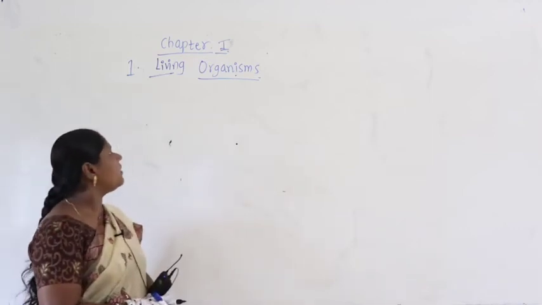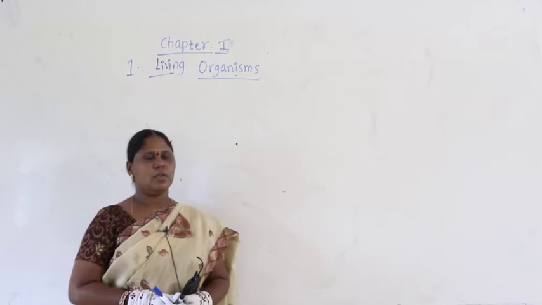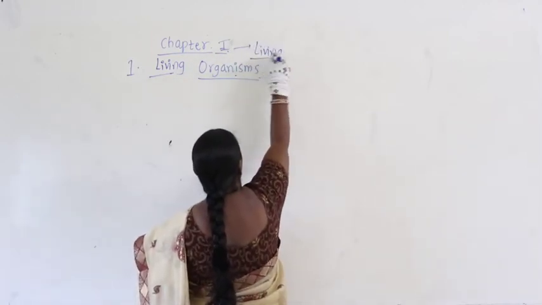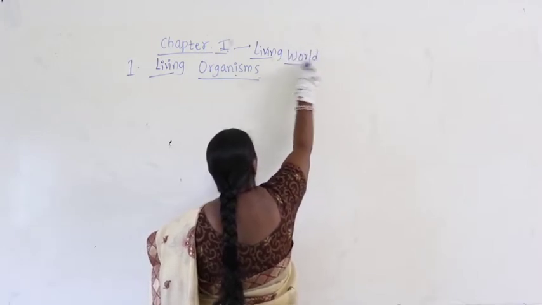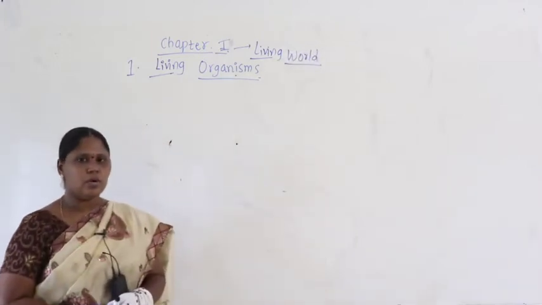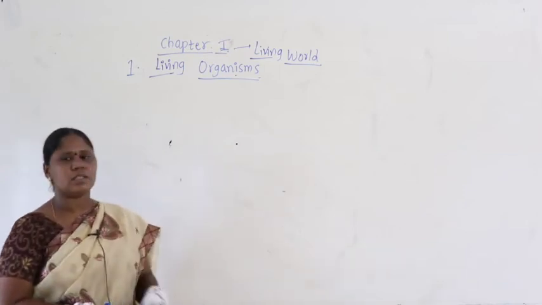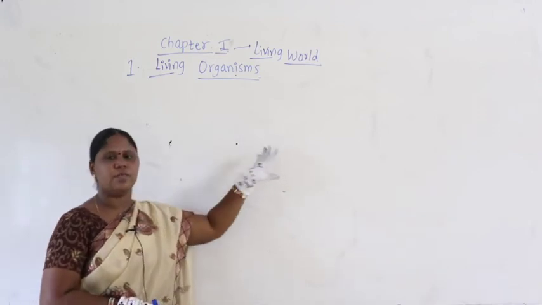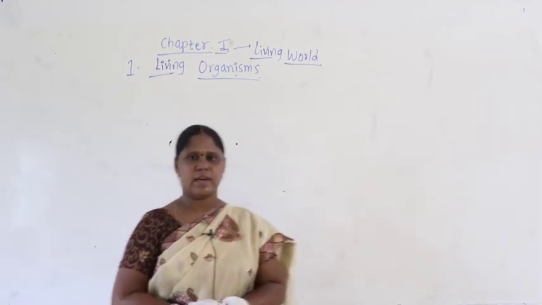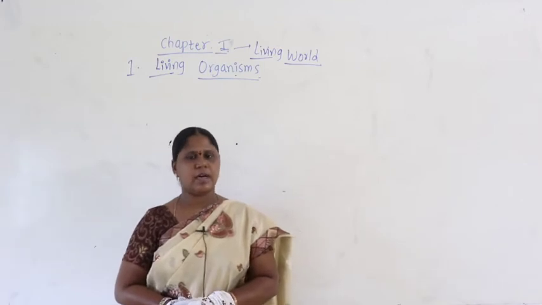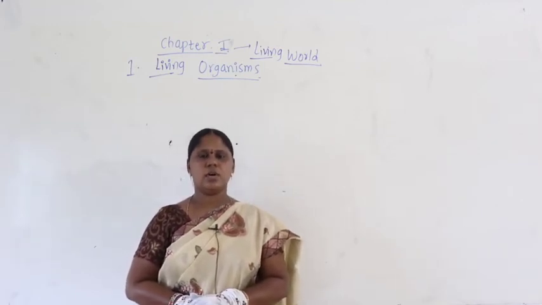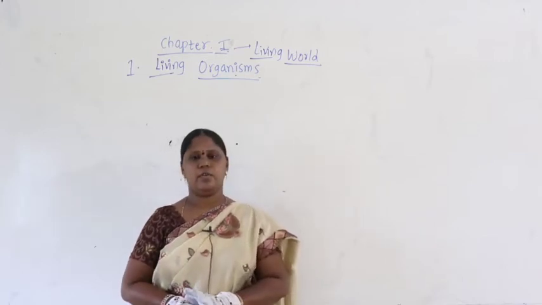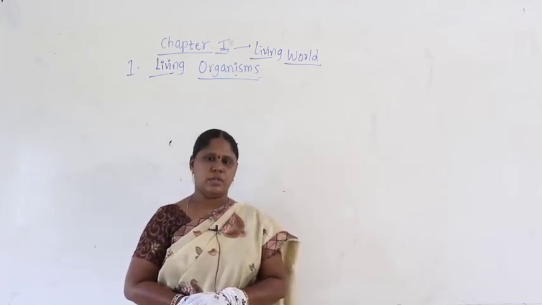Now let us start with the next chapter, living world. The next chapter is nothing but, what is the name of the chapter? Living world. In living world we are going to study from the basics and introduction about living organisms. Living world is the very first chapter in Telugu Academy as well as in the NCERT textbook. It has the basics, and I think in zoology you have already studied some part of the introduction and some information about living world.